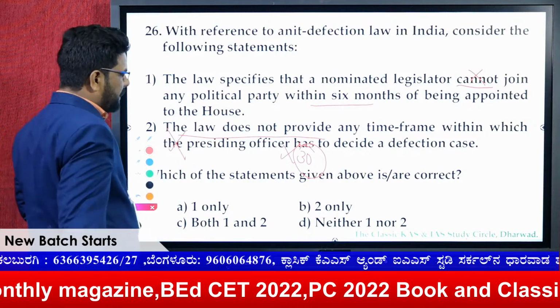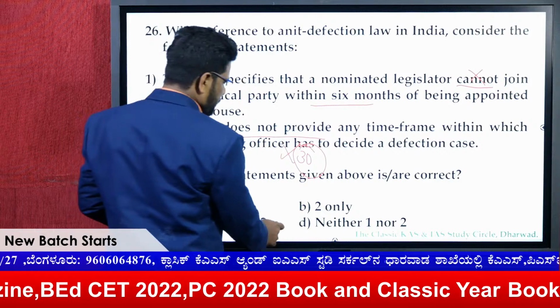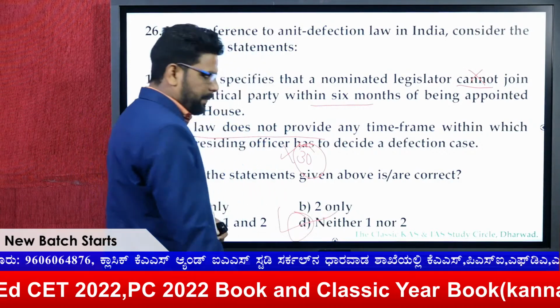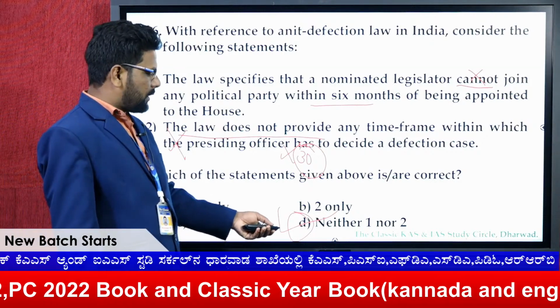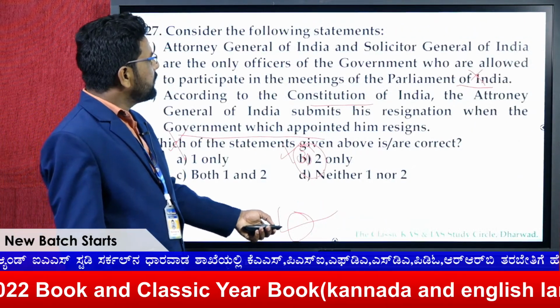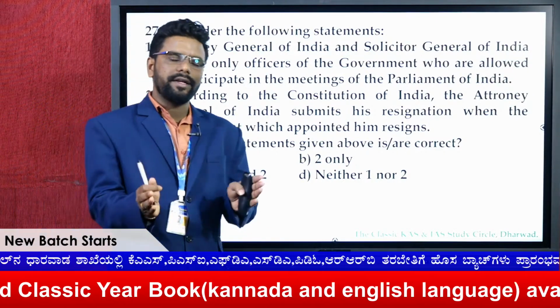So therefore here both statements are incorrect. Therefore the answer for this question is D, that is none of the above, or neither 1 nor 2. So next, this is again about the Attorney General and the Solicitor General.